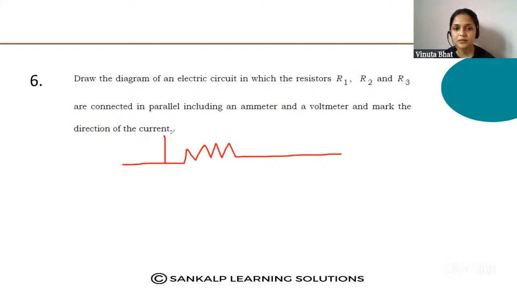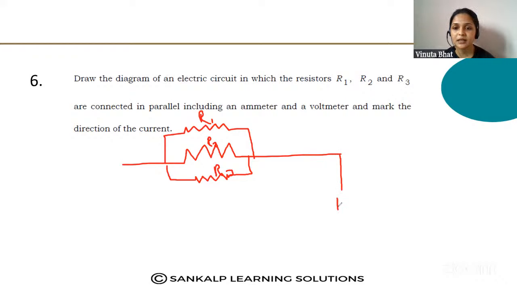Three resistors R1, R2 and R3 should be connected in a parallel manner. So here this is R1, R2 and R3. They are connected in parallel, including an ammeter.